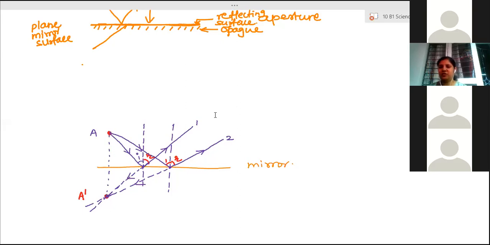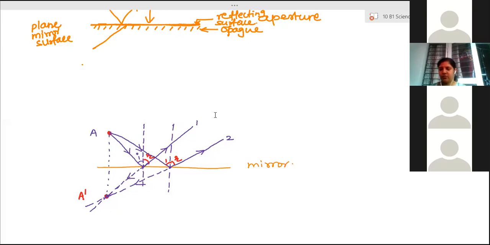The second type of image is the virtual image. It is the image which we can't touch. It cannot be formed on a screen. It is always formed inside the mirror. When we stand in front of the plane mirror in our house, we see our image behind the mirror, inside the mirror. There we can't keep any screen because it is an imaginary thing. Such images are called virtual images. Able to understand real and virtual image?